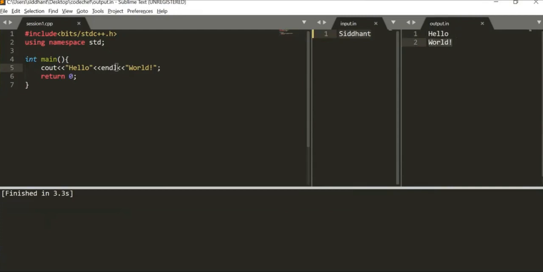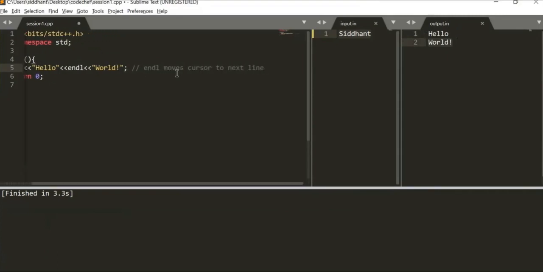But the thing is that endl is a good function, but what it does is it moves the cursor to the next line. But what it also does is it flushes out the contents to the console. So suppose you are calculating something over here, and suppose it doesn't show up automatically on the console, endl forces it to show up on the console and then moves to the next line.